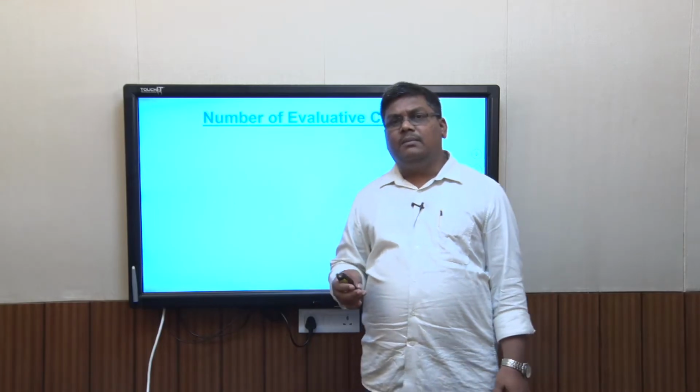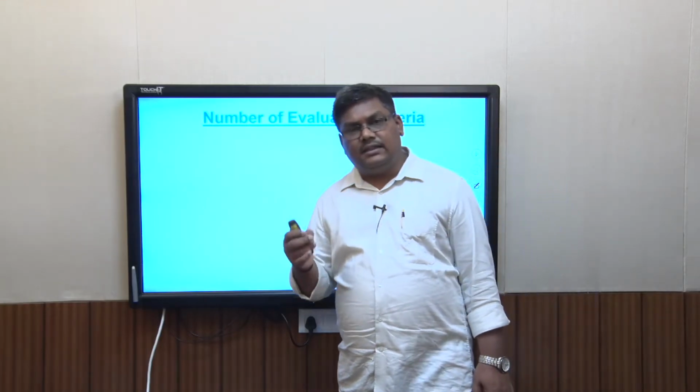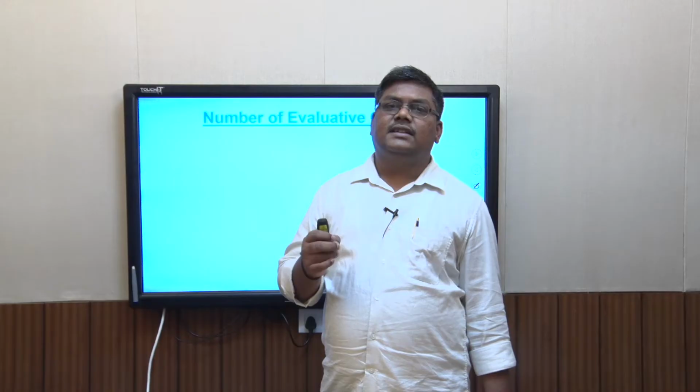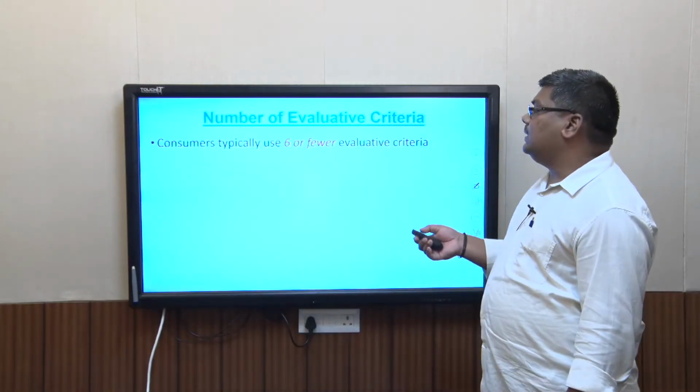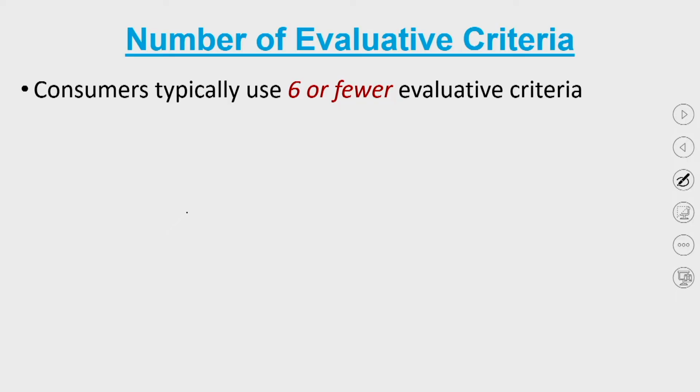And the general rule of thumb is that there are 6 consideration criteria that most consumers actually use for doing alternate evaluation, and that is what I have put up. Consumers typically use 6 or fewer evaluative criteria.